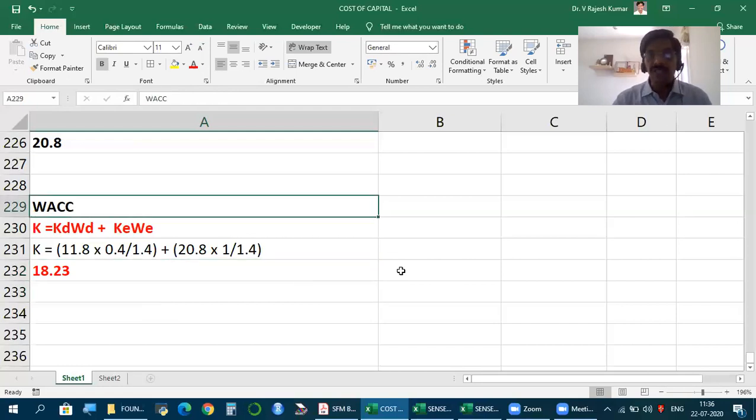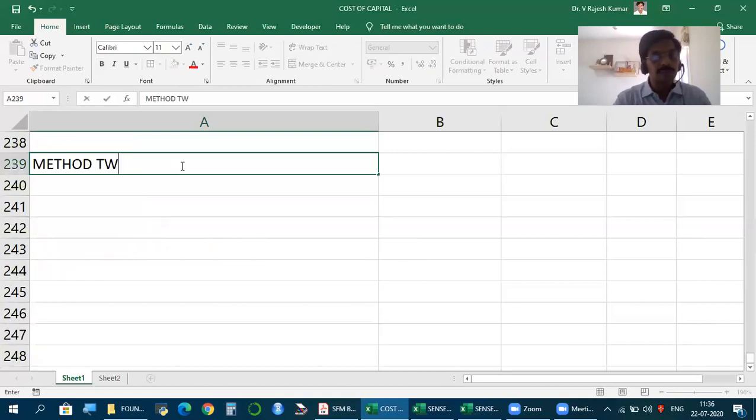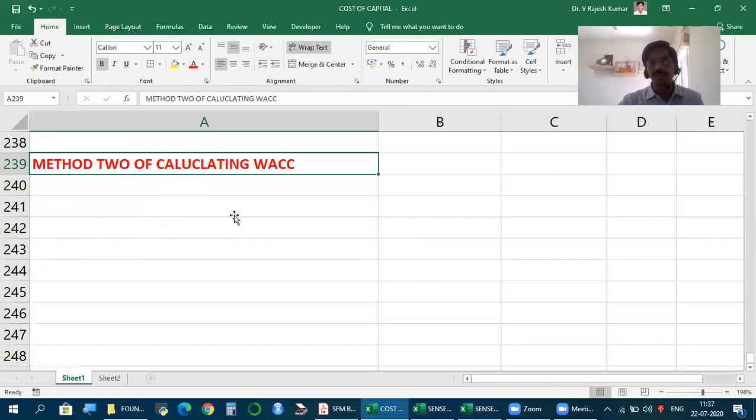But whatever we discussed till now is method 1, the first method. The only difference is that to find KD, we didn't use the earlier discussed formula. We used CAPM because even for debt we had beta. But friends, the very same. Now let me show another method, method 2 of calculating WACC.